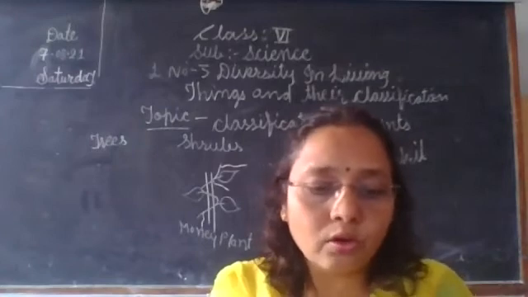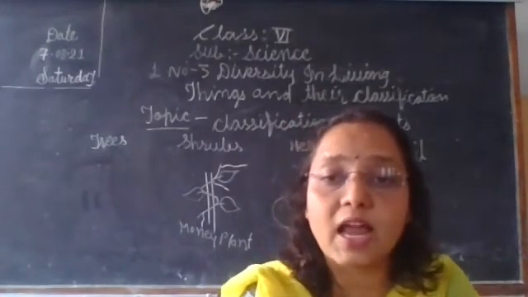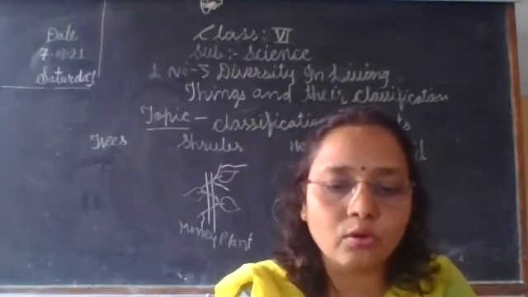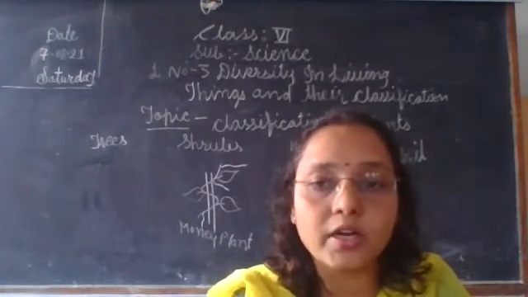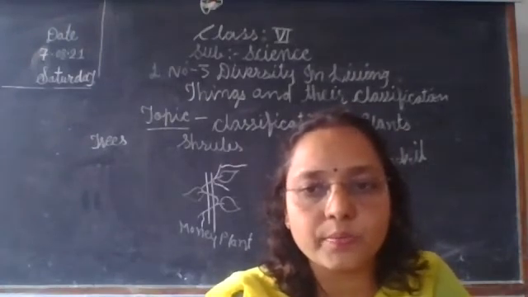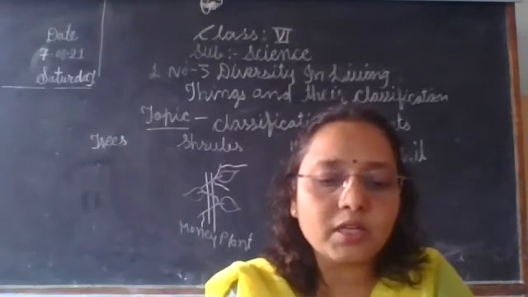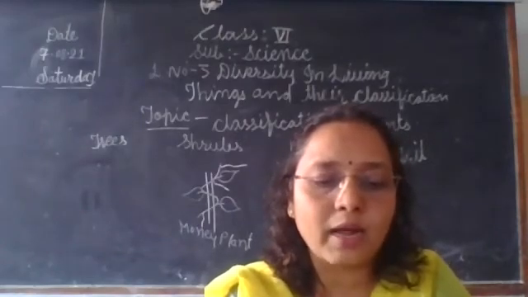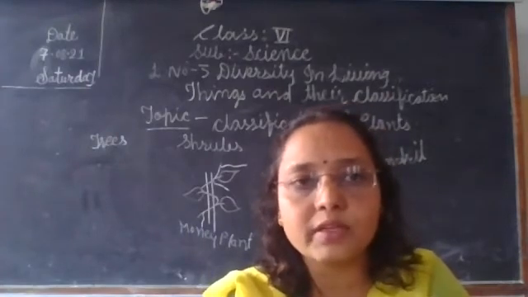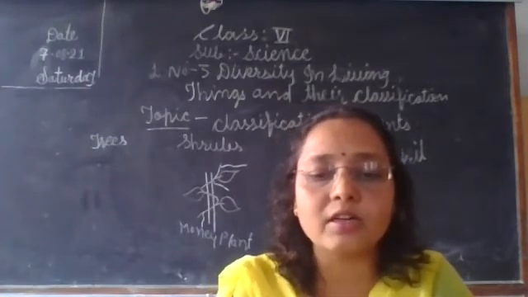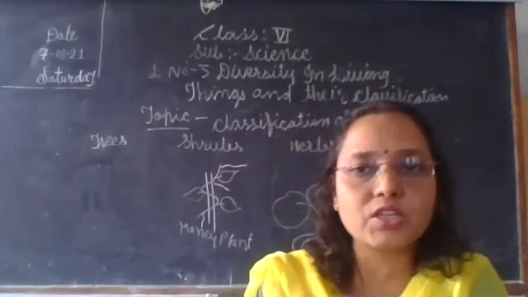classification. You know one new thing, the world's largest flower. Do you know? The world's largest flower is found in Indonesia. It is very important, you should know this. The flower of the plant Rafflesia arnoldii is the world's largest flower, found in Indonesia.